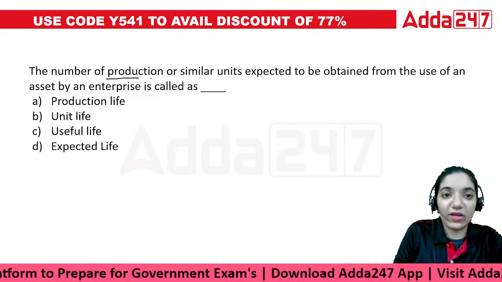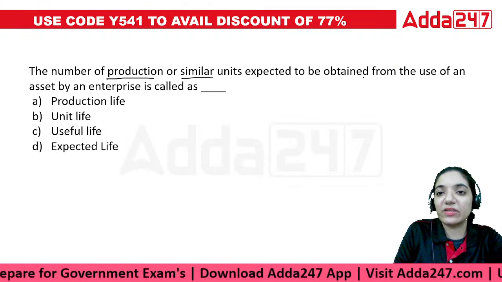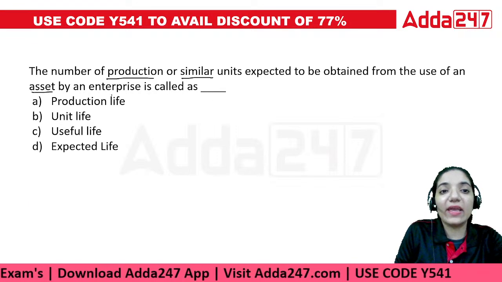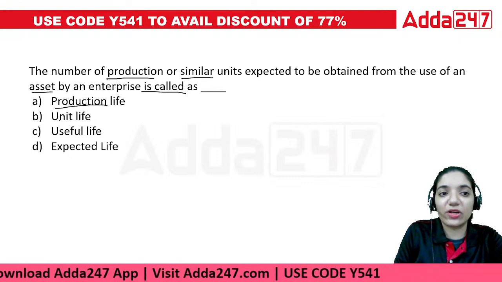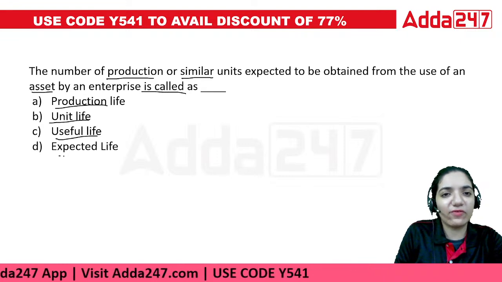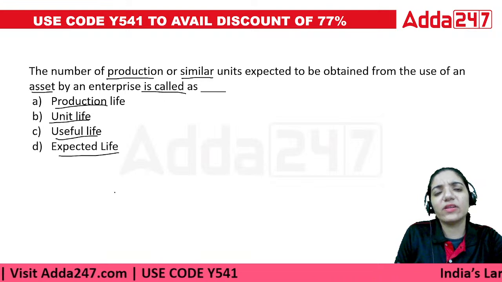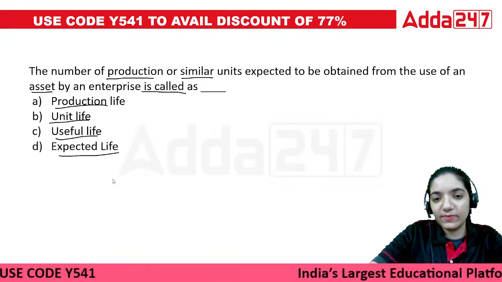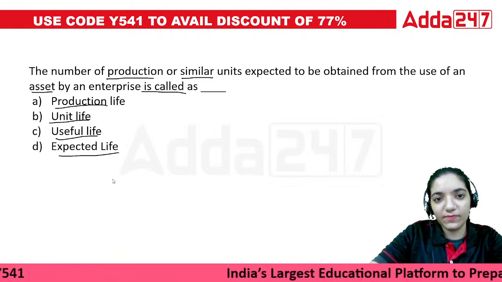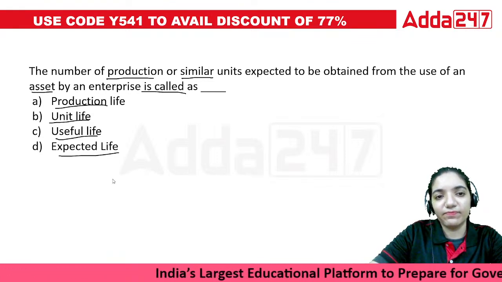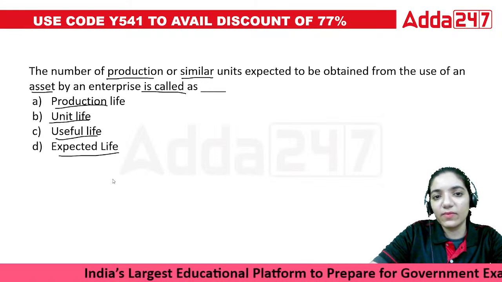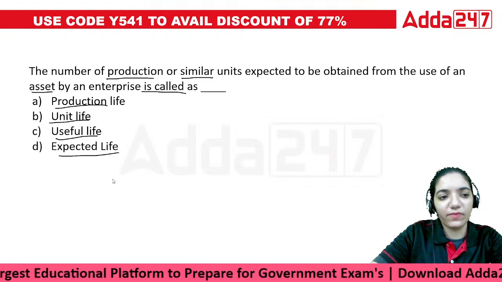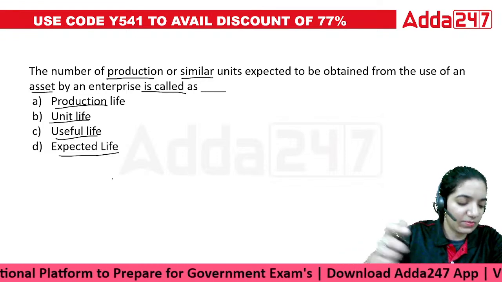Number of production or similar units expected to be obtained from the use of an asset by an enterprise is called as production life, unit life, useful life, or expected life. I think we did this question earlier. This is just a repetition.